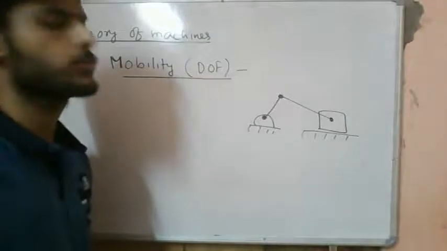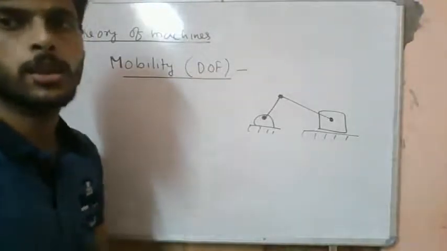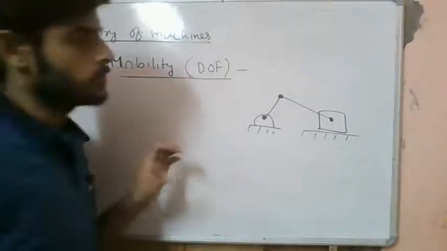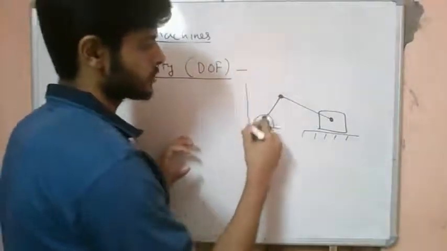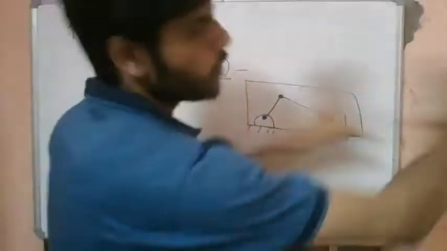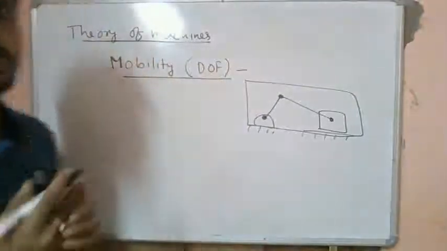So this is a frequently encountered mechanism. We will see this later on. We will learn about this mechanism later on. So let's say this is inside a box. This whole box can be moved. That's a different thing. We are not bothered about it.